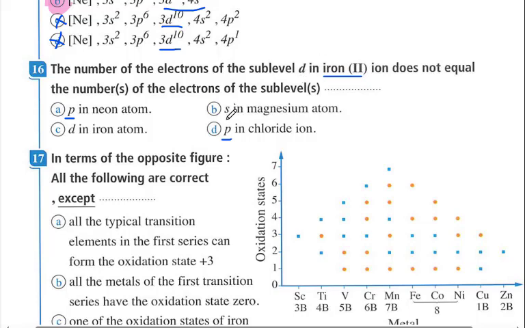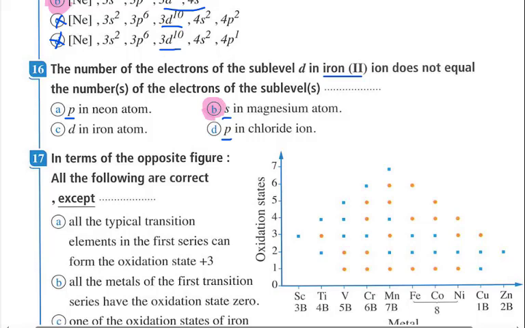But without any calculations, the maximum number of electrons in the s sublevel in any element is only 2, since s contains one orbital satisfied with 2 electrons. So 2 electrons is not equal to the 6 electrons in the d sublevel of the ion. So the correct answer here is B.